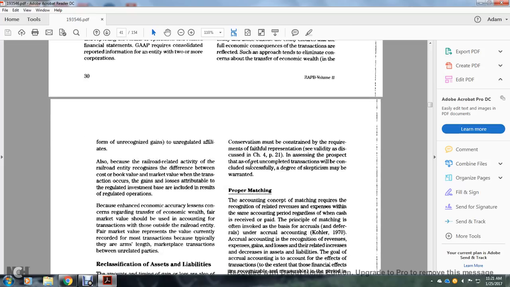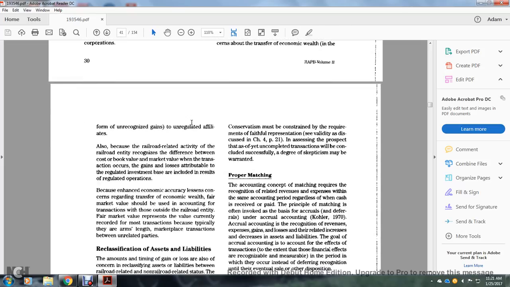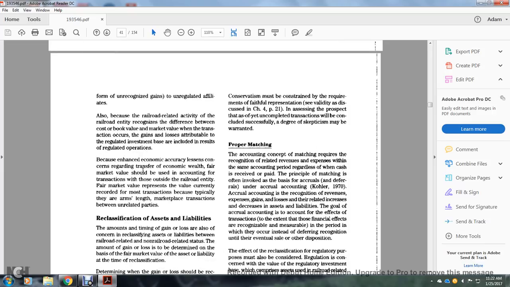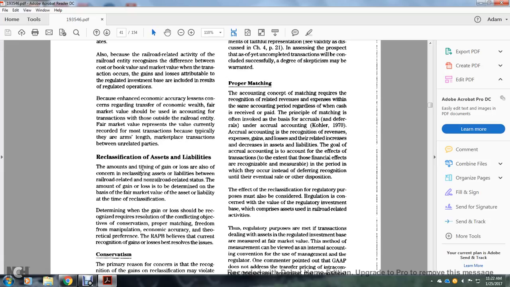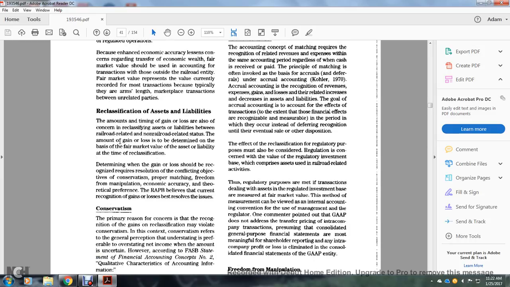This ensures that the further economic consequence of the transaction is reflected. Such an approach is intended to eliminate the concern of the transfer of economic wealth, for unrecognized gains for the unregulated affiliates arising from the railroad activity. Neither do they recognize the difference between the book cost and the market value. The gain or loss attributed to the regulated investment must be included with the regulated operations. Because of the enhanced economic accuracy and lessened concerns regarding the transfer of economic wealth, fair market value should be accounted for in transactions with those outside the railroad. Any fair market value represents the value currently recorded with the most transactions, because typically they are at arm's length in the marketplace between unrelated parties.